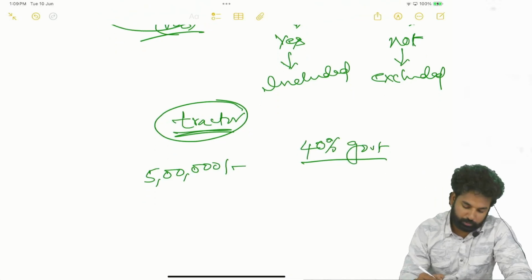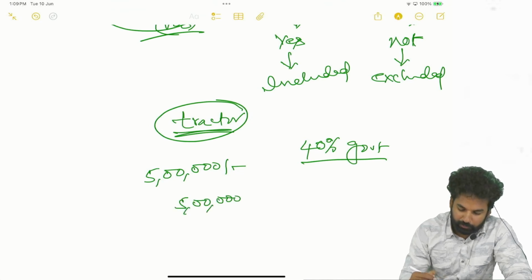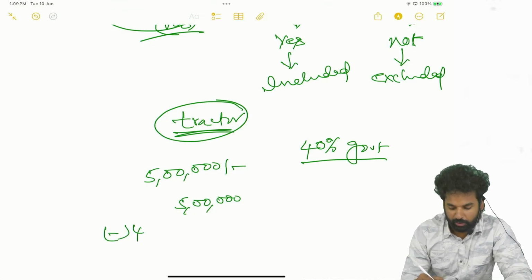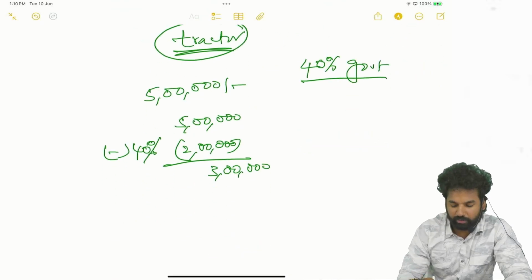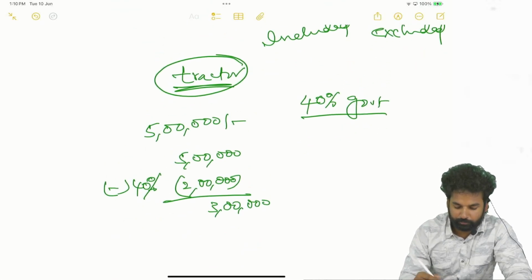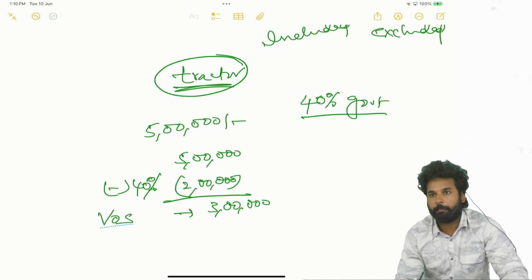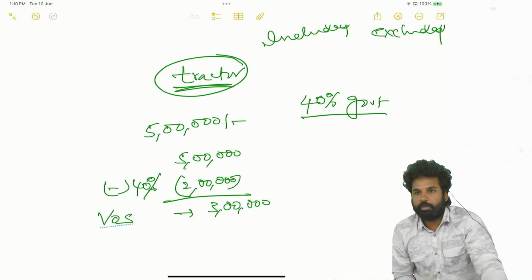So now the dealer has to charge 5 lakhs minus 40%, that is 2 lakhs, so 3 lakhs will be there. On this will be the value of supply. This will be the value of supply, correct?